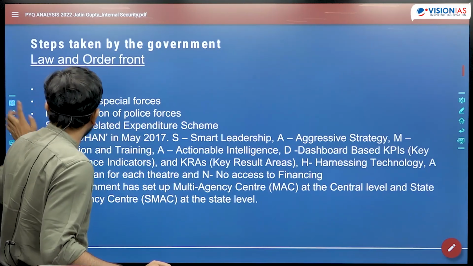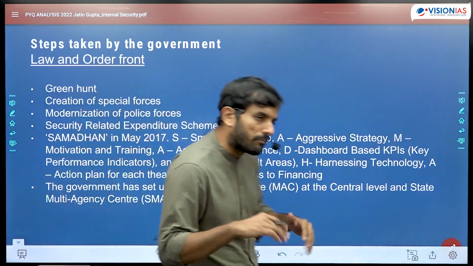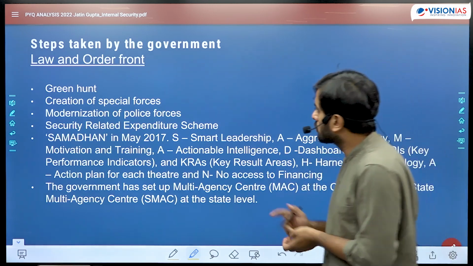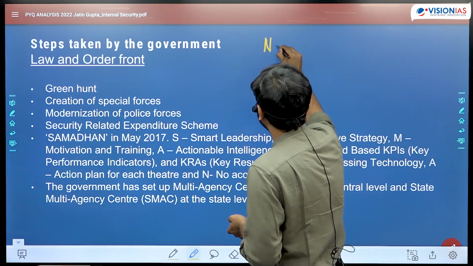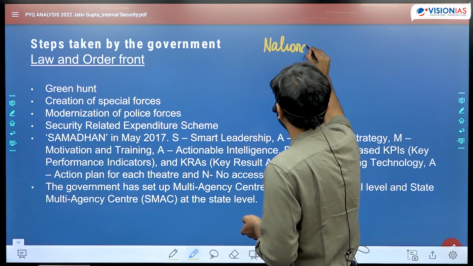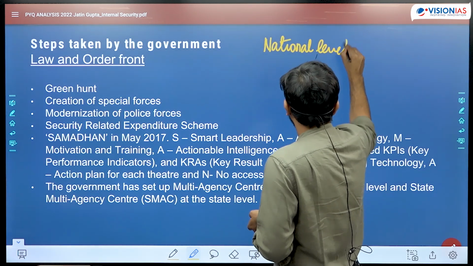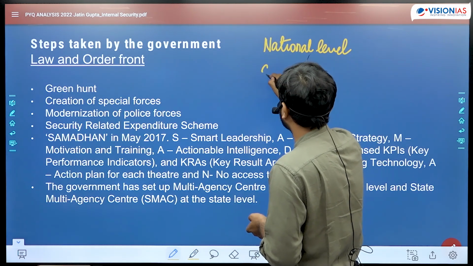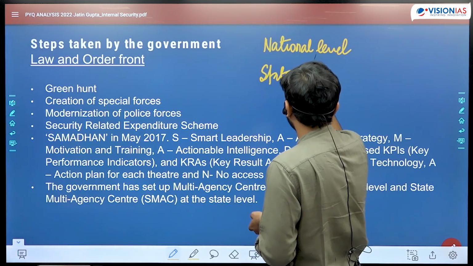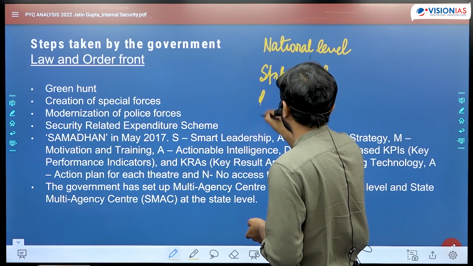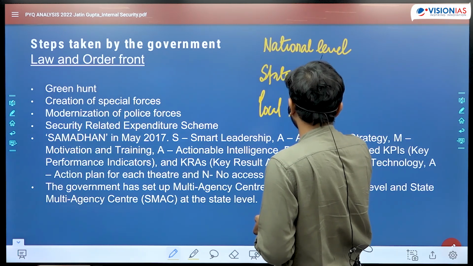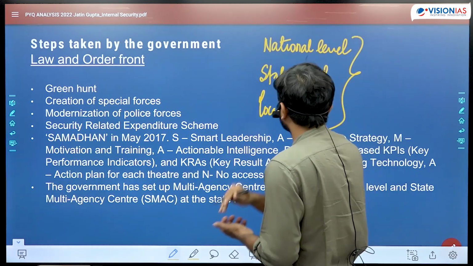अब देखिए, जैसे मैंने आपको बताया, multi-layered strategy लिखने के multiple तरीके हैं. One, you could start by talking about what are the initiatives that should be taken at the national level, what should be the initiatives that should be taken at the state level, and what should be the initiatives that should be taken at the local level. This could be one of the ways of writing the multi-layered strategy.